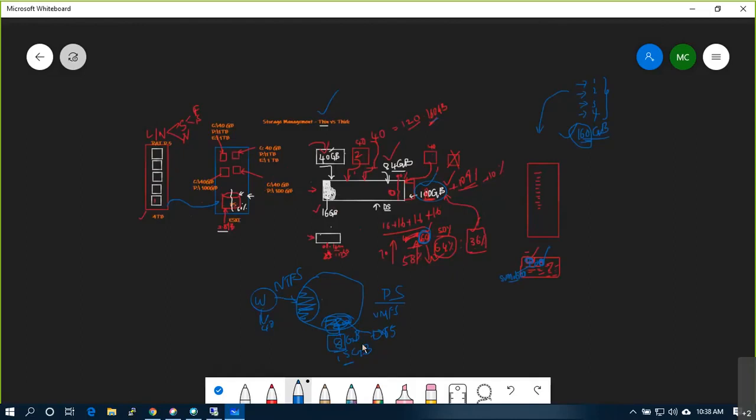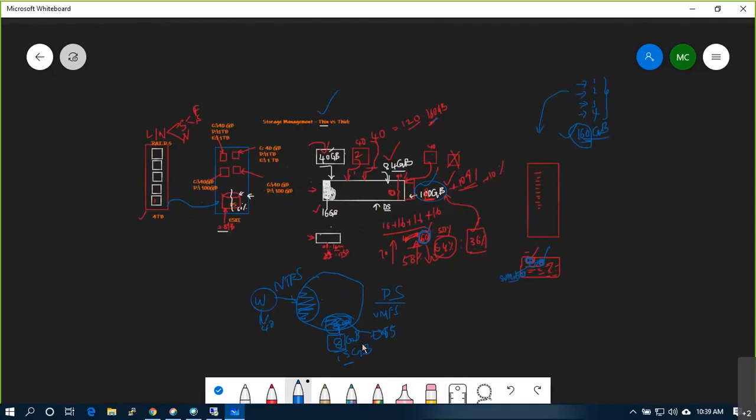In thin provisioning, when you allocate storage, it will not do anything. It will simply create one pointer saying I have 40 GB of space reserved on this data store. I can grow up to 40 GB. Now I am using 0. That is the meaning. Once you start putting data inside the Windows Server, it will keep on formatting the drive and use it for its internal purpose like NTFS. Understood?